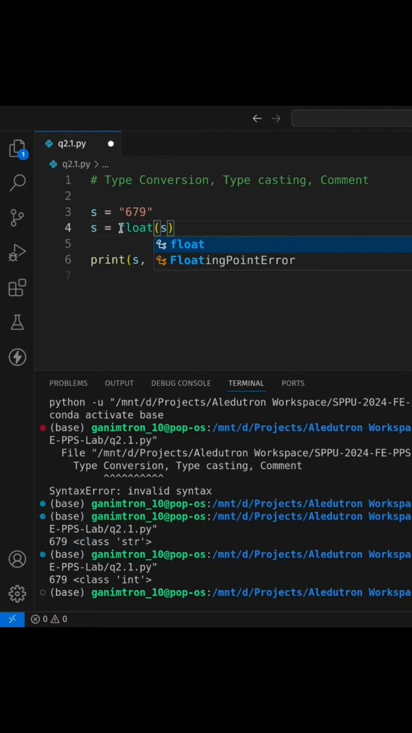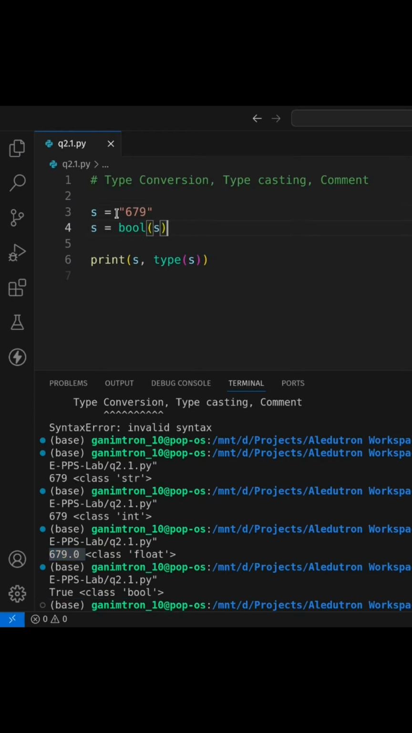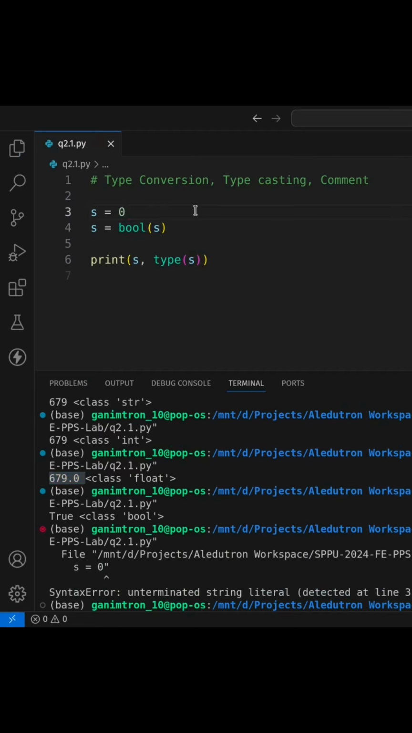Similarly, I can convert this into a float and execute. It becomes a float now with a 0.0 decimal. Similarly, I can convert this into bool, so it will become true. Only 0, let me check. So yeah, 0 will be okay, syntax error.